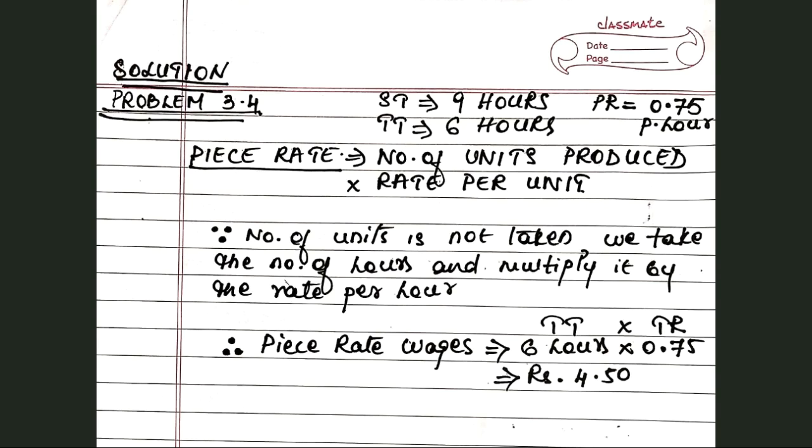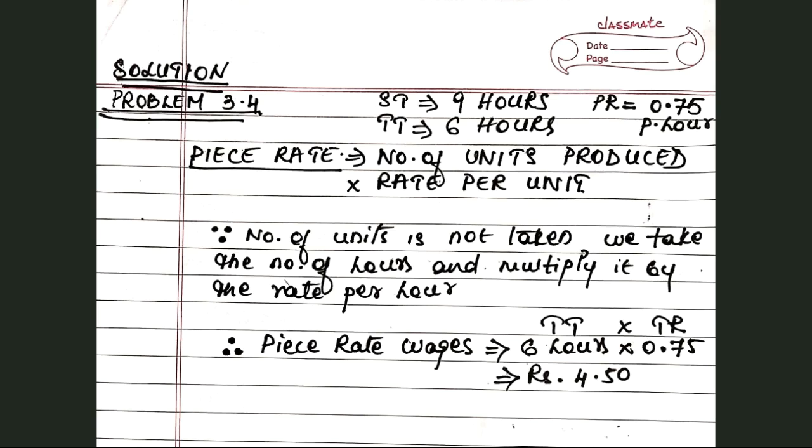Now that we have calculated the wages under all these methods of labor remuneration, the next step would be to calculate the factory cost. As I told you in the beginning of this video, we have understood how to calculate the factory cost in the first unit of this subject of cost accounting, wherein we add up the direct material cost with the direct labor cost, and direct expenses is added up, and factory overheads, which is an indirect expense relating to the factory, all this is added up, and this results in the factory cost or the works cost.